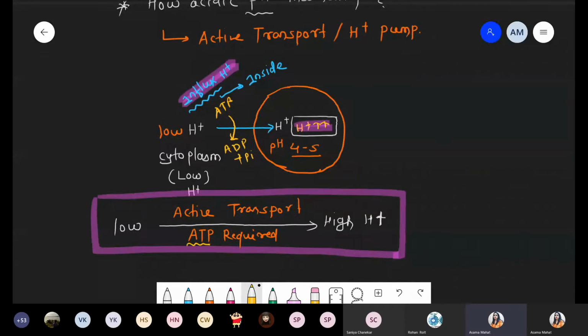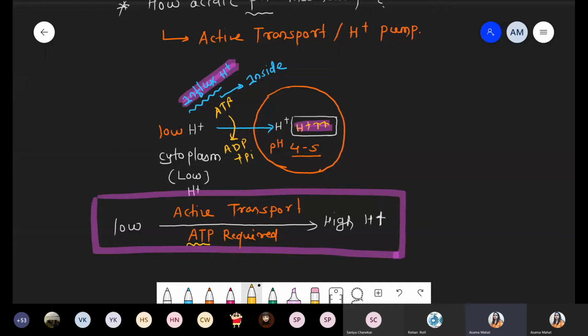So what is the meaning of active transport? Active transport simply means movement of molecules from low concentration to high concentration by using ATP. Low to high movement by using ATP. Such type of movement is called active transport. All this transportation we will discuss in detail in the transport in plants chapter.